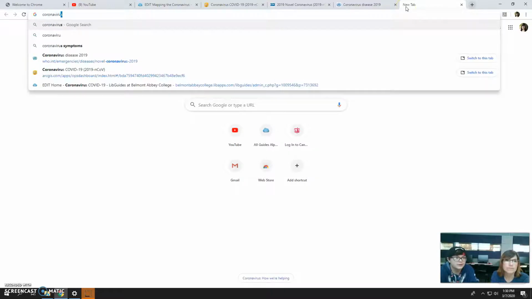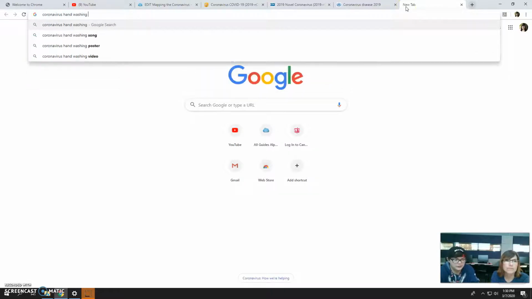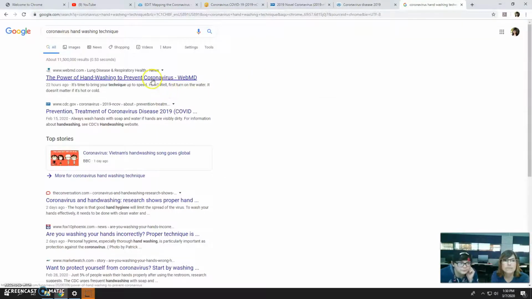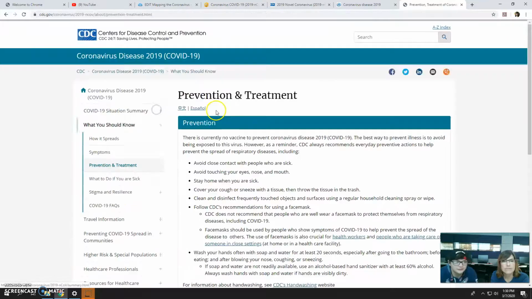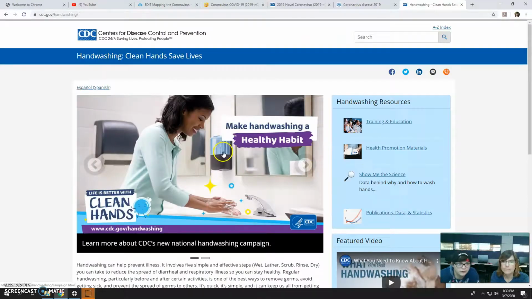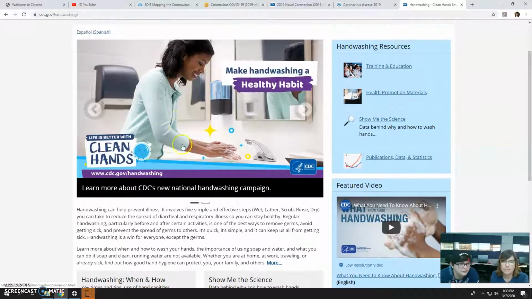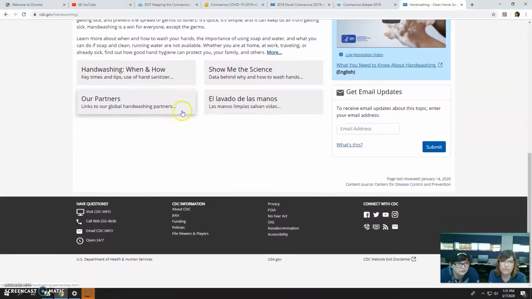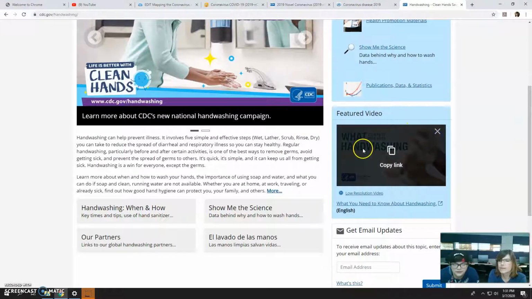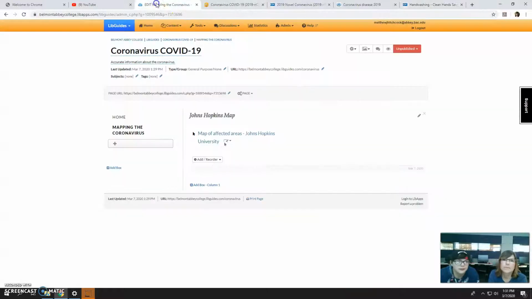Coronavirus hand washing technique. WebMD, CDC. Let's see. Prevention. Here's the hand washing website. Is this the video? I don't think this is. Let's scroll down. I think it might be further down the page. Oh, there it is, right there. Oh, okay. Can I just copy the link to it? Mm-hmm. All right, and then go back here.